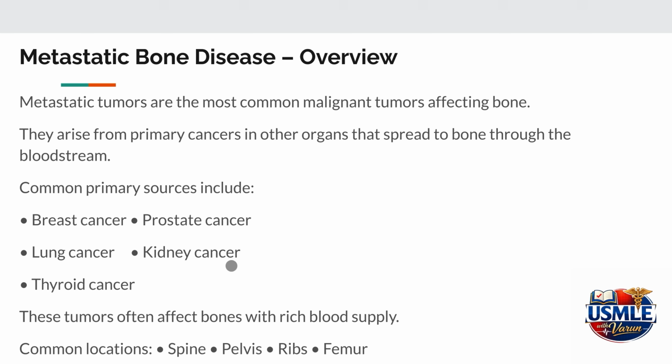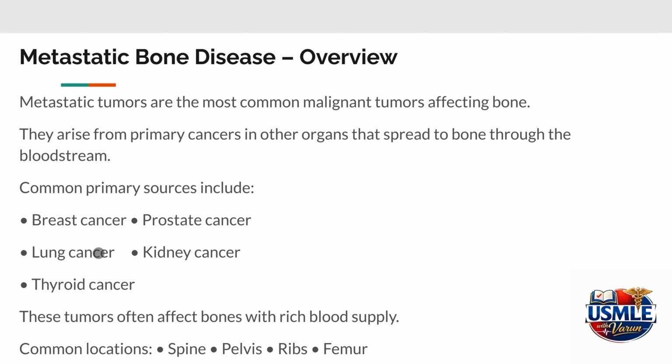Certain cancers produce characteristic bone lesions. For example, lung and kidney cancers typically produce osteolytic lesions. For lung and kidney, just remember what you breathe and how you excrete. So lungs and kidney typically produce osteolytic lesions, whereas prostate cancer typically produces osteoblastic lesions.